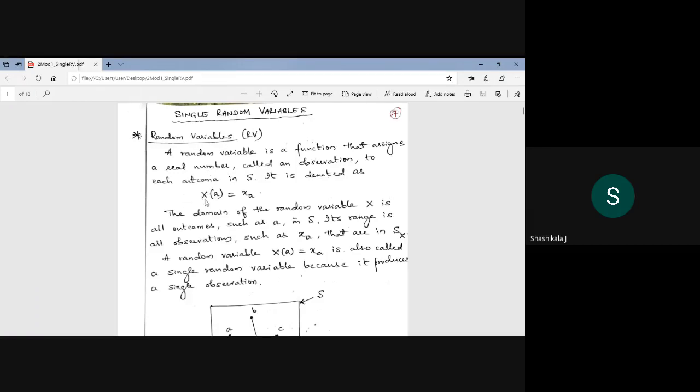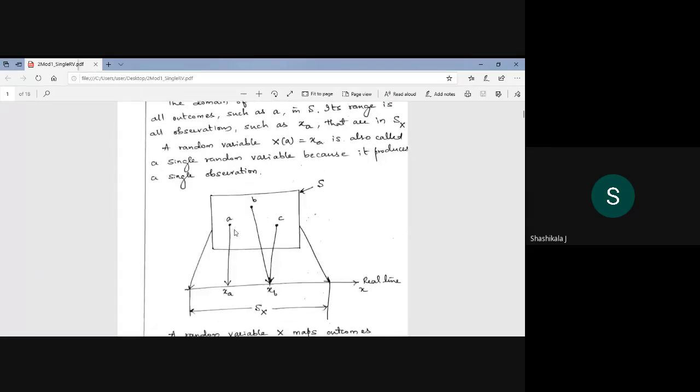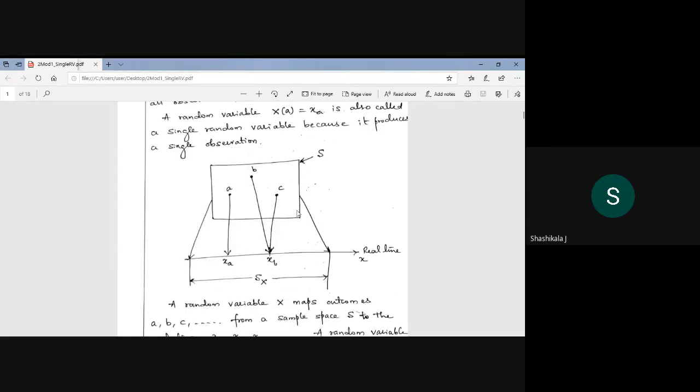If I denote a random variable as capital X, then small x is any real number. So remember that in solving a problem, or in all that we are discussing, the probability, or the CDF, of capital X less than or equal to small x means that small x is a real number and capital X is a random variable. Okay. So now here you can see that this is a sample space.